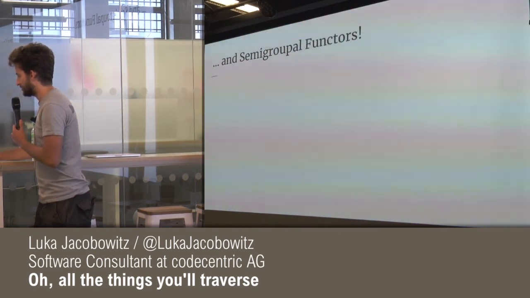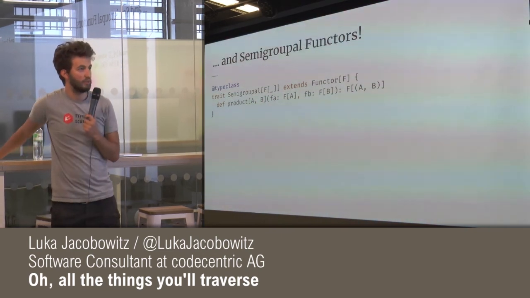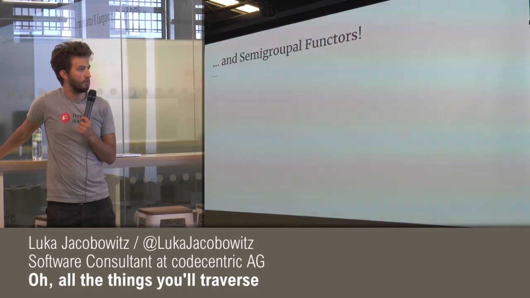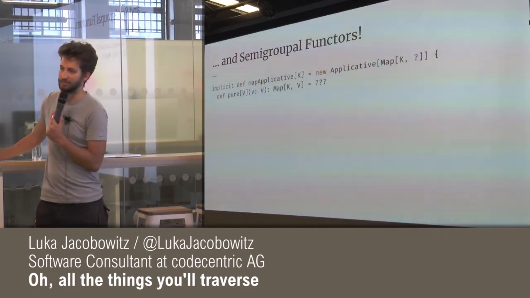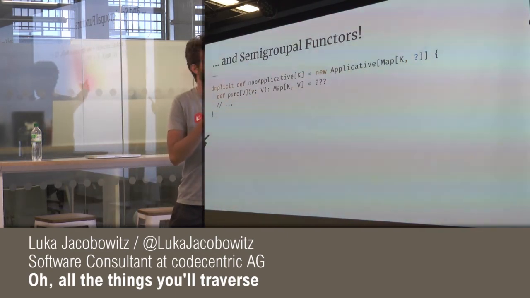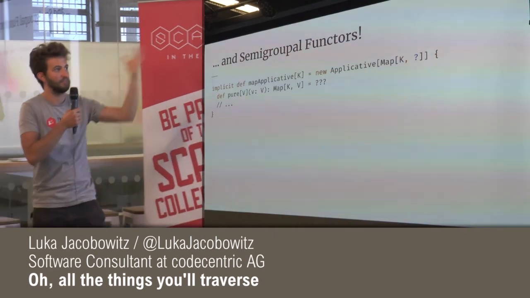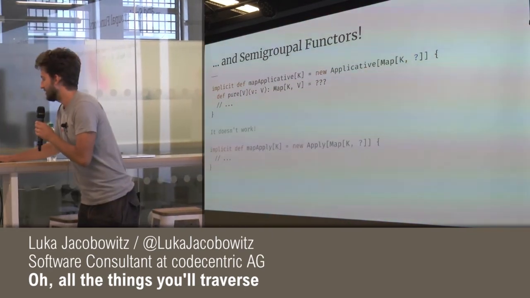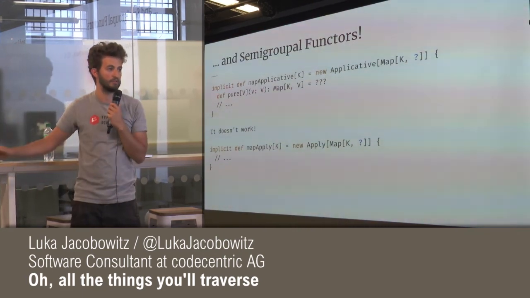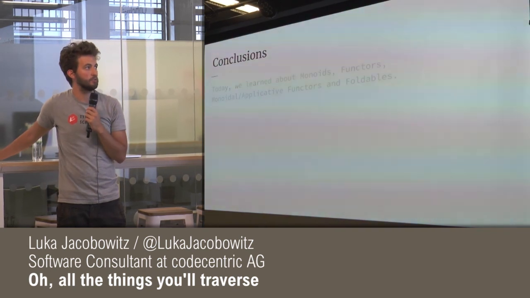And yeah, that works. Semigroupal functors are like monoidal functors or like applicative functors without the pure. And that's it. So what can we use it for? We can define it for a map, for example, because you can't define pure for a map, because how do you lift a pure value of V into a map of key to values? We always need a pair. That's why we can't have an applicative. What we can instead do is have this thing called Apply, which is the semigroupal version of applicative. It doesn't have the pure. That works.